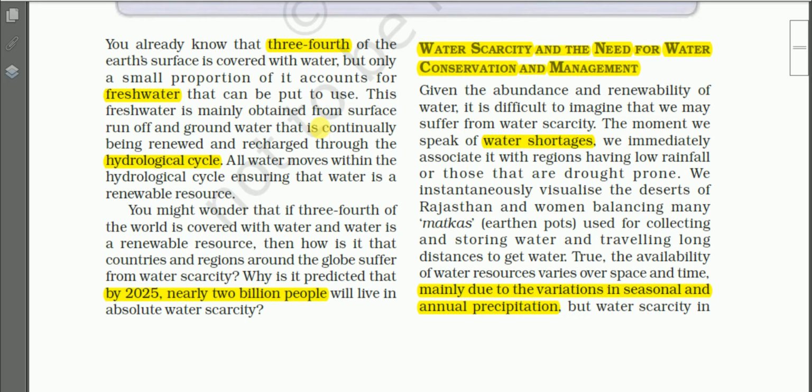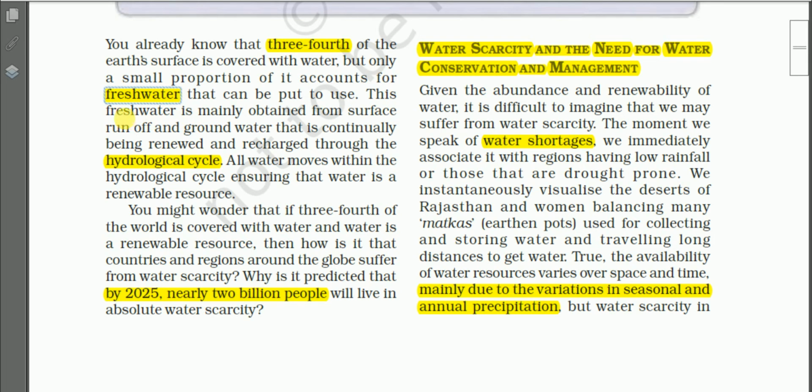And you have already learned in the previous, lower classes that 3/4 of the earth's surface is covered with water. Around 71%, or 3/4 of the earth's surface is covered with water, but only a small proportion of it accounts for fresh water. Say, for example, 2.5%, that means fresh water shares only about 2.5% of the total volume of water found on the earth's surface.